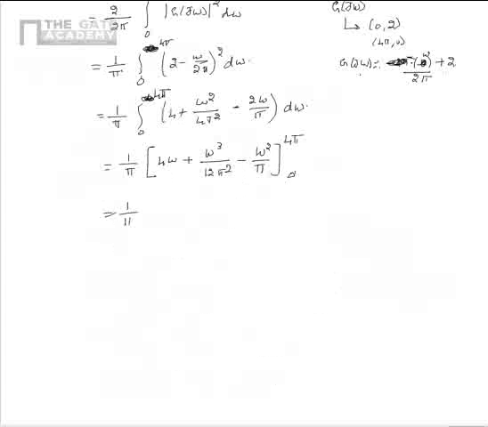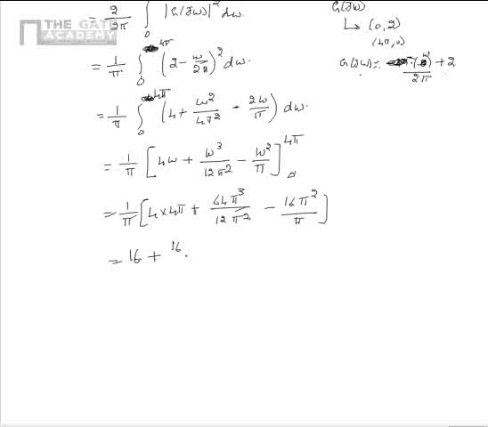So this can further be simplified as 1 by pi [4 into 4 pi plus 64 pi cube divided by 12 pi square minus 16 pi square divided by pi]. This can further be simplified as 16 plus 64 by 12, which is 16 divided by 3, minus 16. So this is equal to 16 by 3 joules.